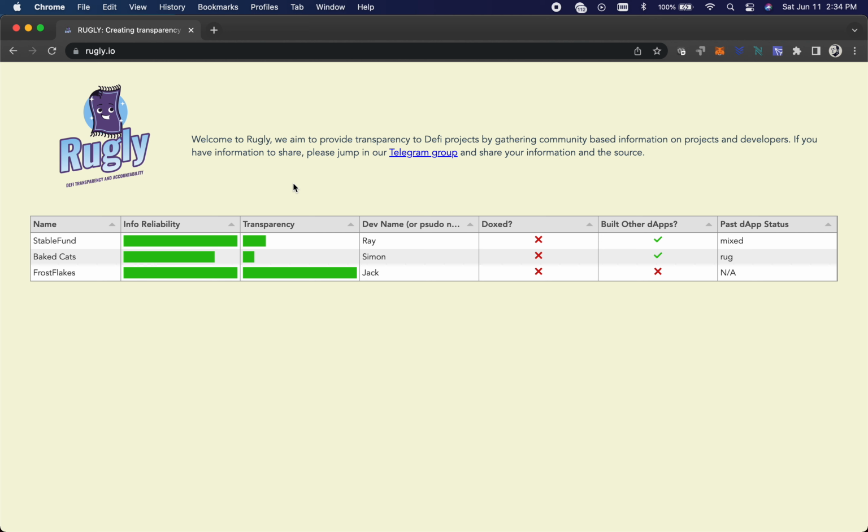Hopefully we can get some other YouTubers on board, and DeFi in general, looking to populate this database of dApps and devs and things like that. I just view this kind of information as way more valuable than an audit. I thought about, hey, should I start my own audit company? And it's like, yeah, you're still just auditing code, but you don't know who the dev is. So just because they front the money for an audit doesn't mean they're not just going to rip people off.